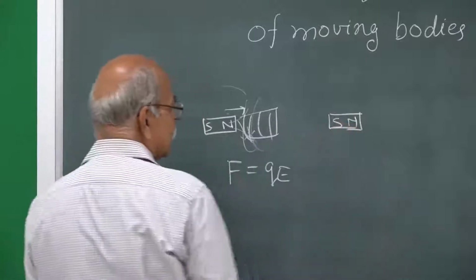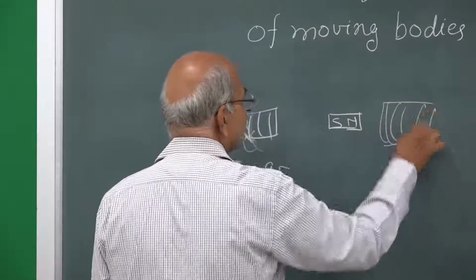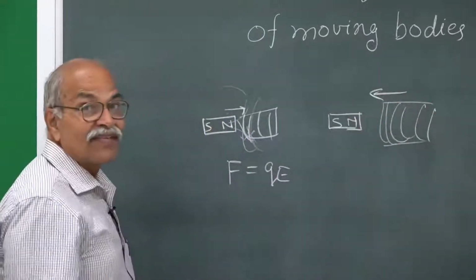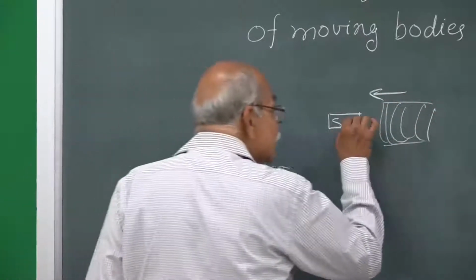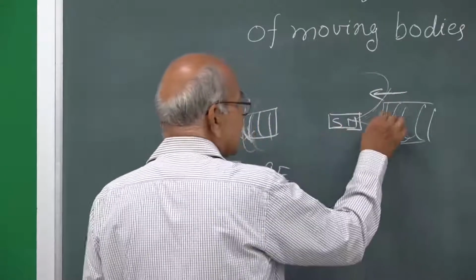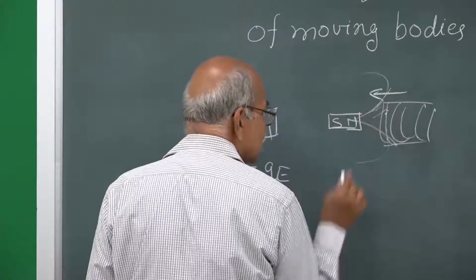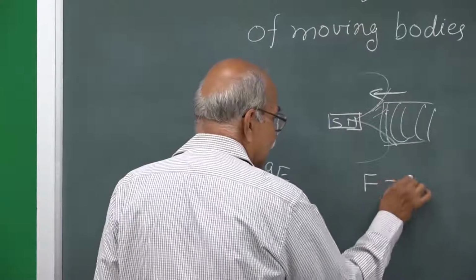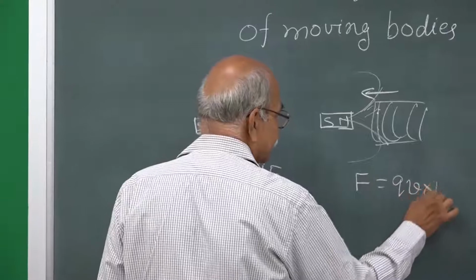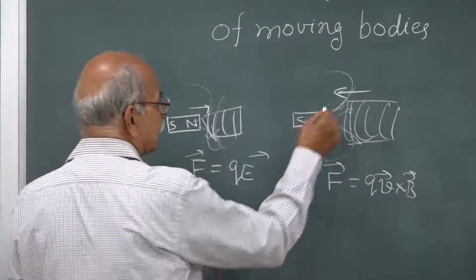Whereas, if this is stationary and if that coil is moving, in that case it is this magnetic field which is here, that field exerts force on these free electrons, and that is governed by q v cross B, where v is this velocity.